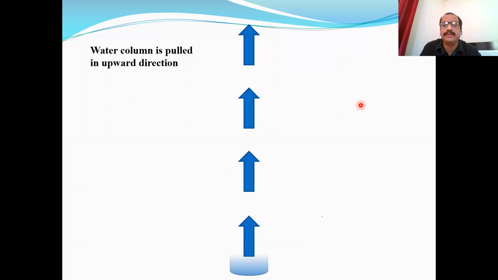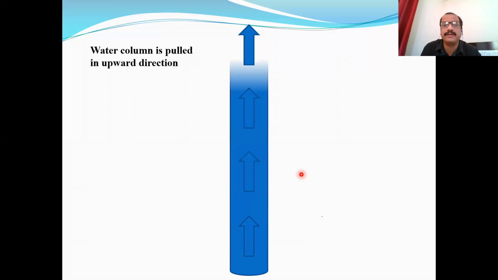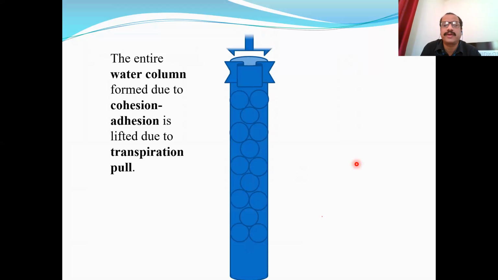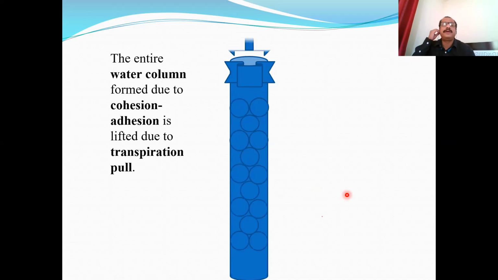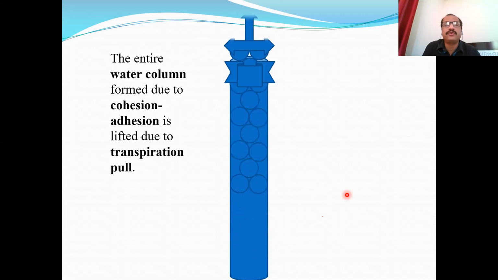So the entire water column is lifted. You can see here, this is the entire water column. Cohesion, they stick together. Adhesion, they stick to the cell walls, and the entire water column goes upward like this, and thus ascent of sap takes place due to cohesion, adhesion, continuity of water column and transpiration pull or suction force which is created at the surface of leaves due to transpiration.